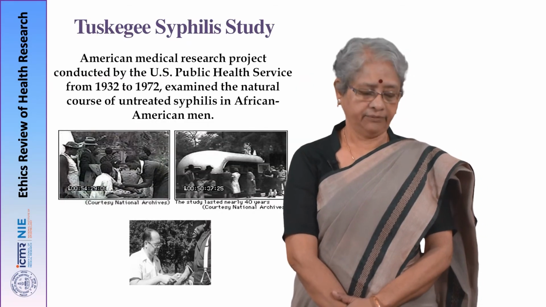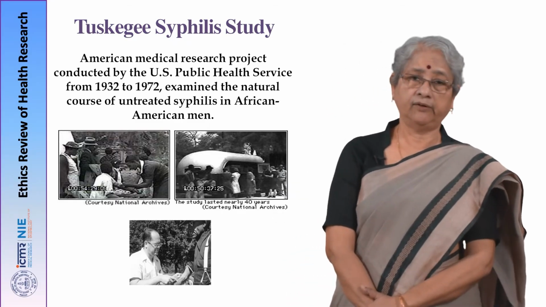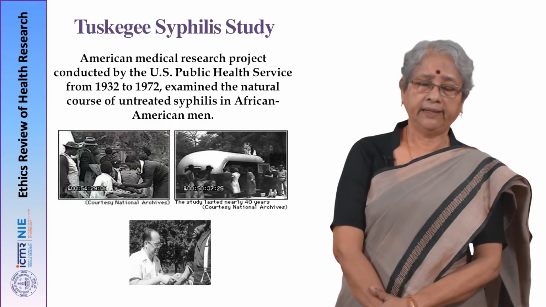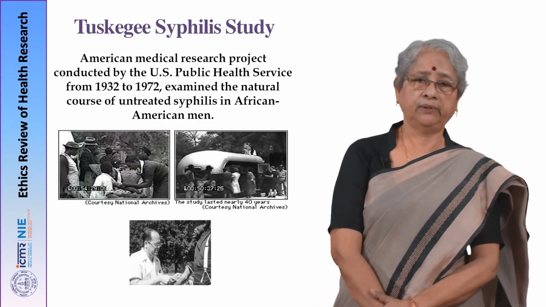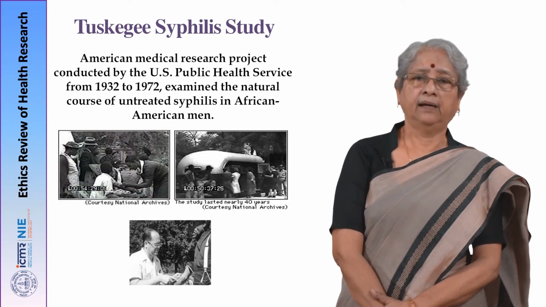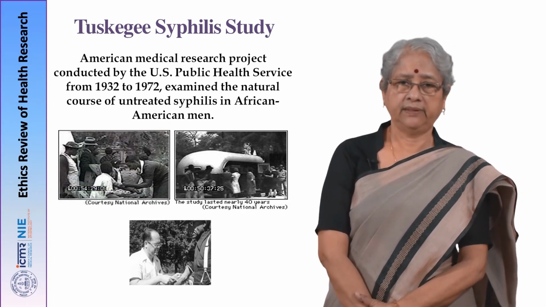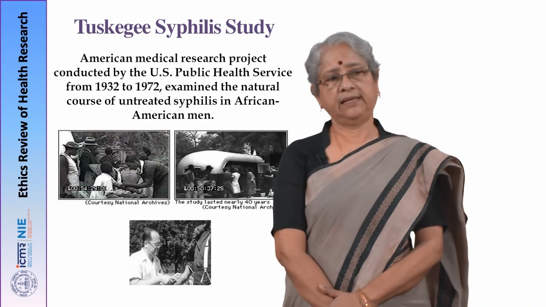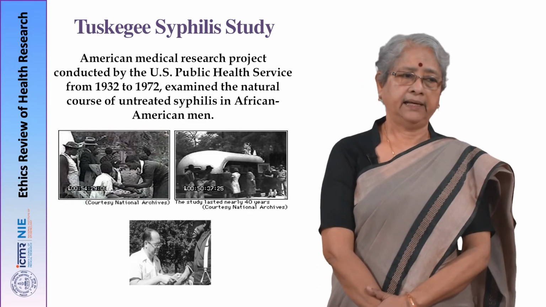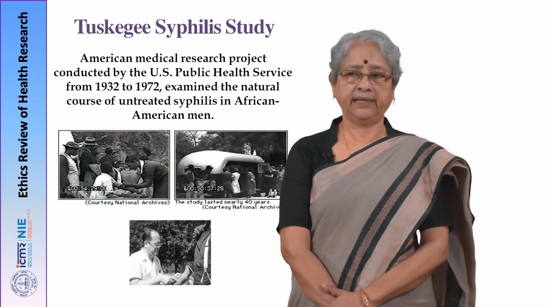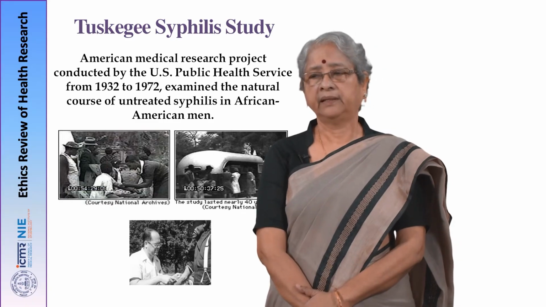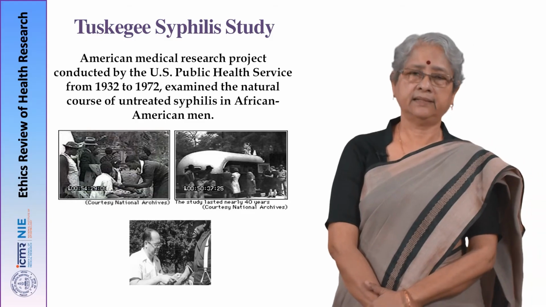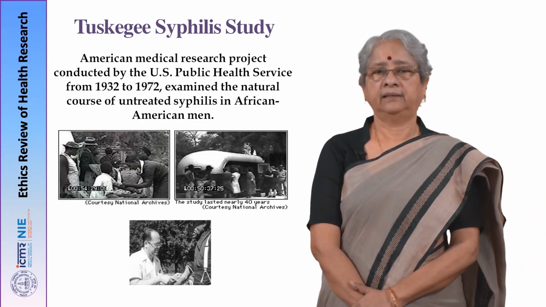Coming to the event which led to the formulation of the Belmont report, it was the Tuskegee syphilis study, where for 40 years research was conducted on poor African American men who suffered from syphilis. They were not treated, and the study was on the natural course of the disease, and when this became public information, there was a lot of uproar among the US public, and as a result of that there was an act on